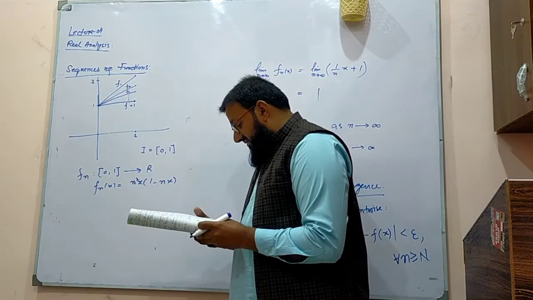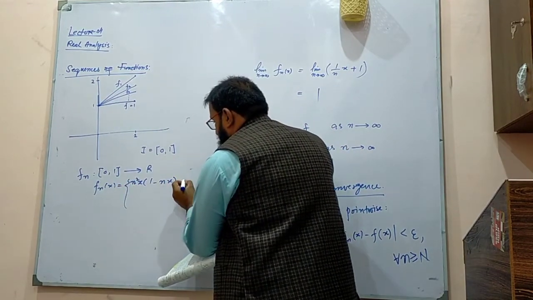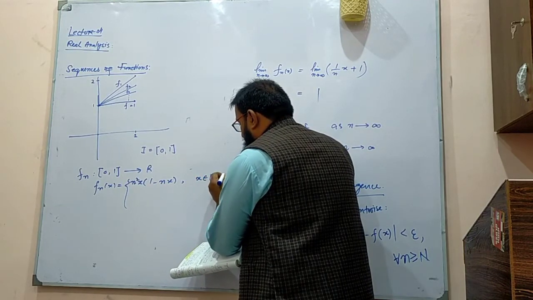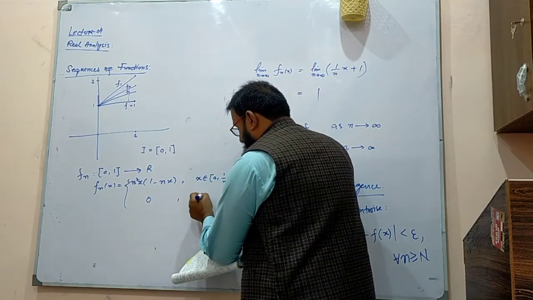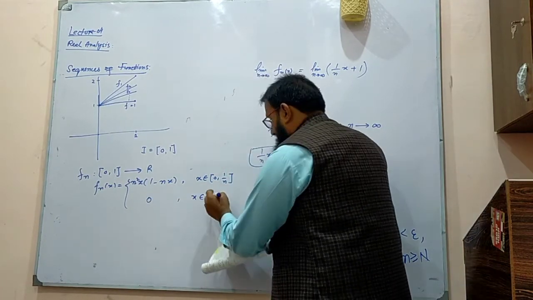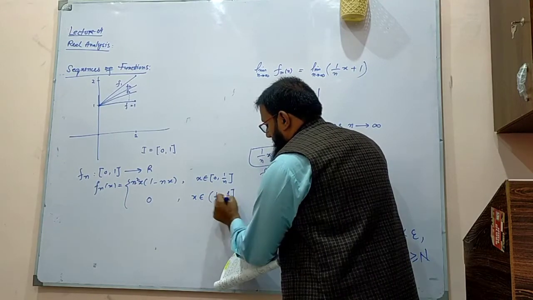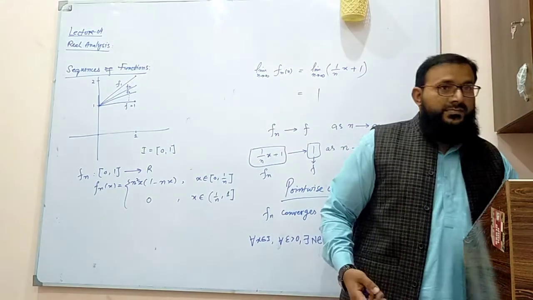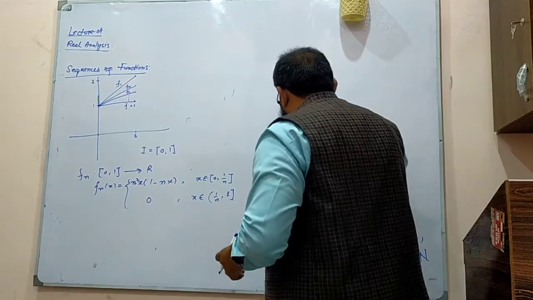How can I graph this? This is n square x(1 minus nx) when x belongs to 0 to 1 over n. It's 0 when x belongs to 1 over n to 1. Can you visualize this function? Or just help me visualizing this.